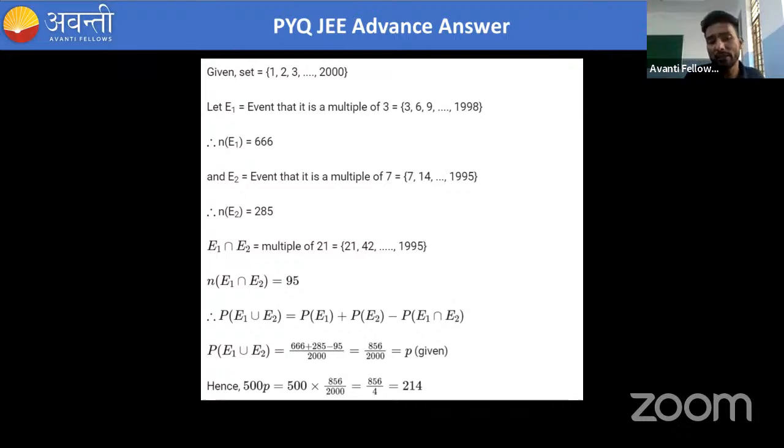So that is your P. And we have to find 500 P. So 500 into 856 divided by 2000. So we have got 240.